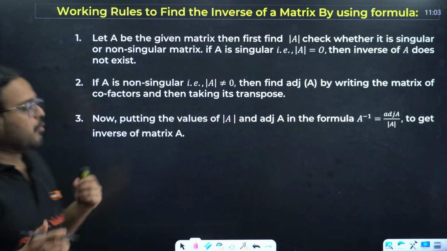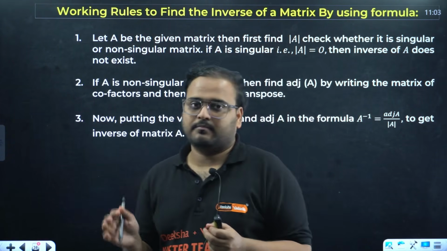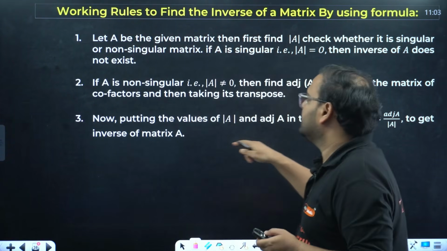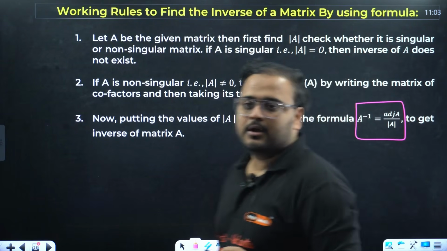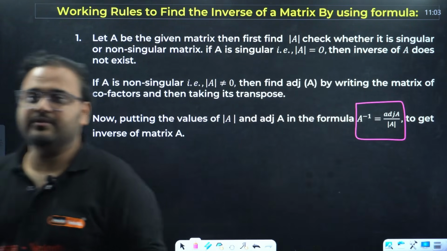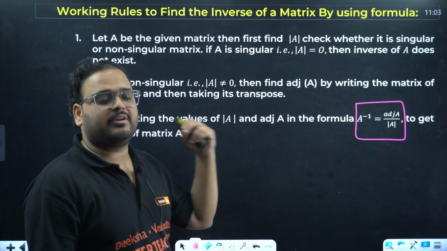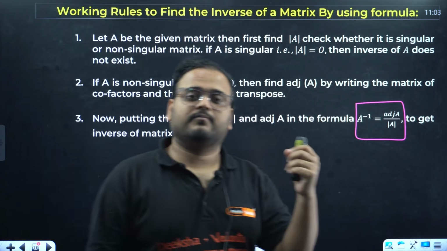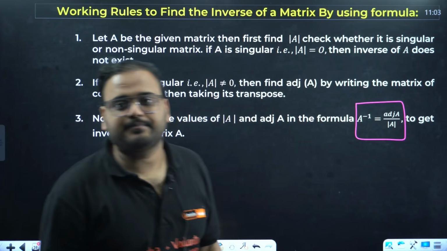Moving on. Working rules to find the inverse of a matrix by using the formula method. Basically, what is the formula we have learned, no? What formula was that? Right here we have this formula to find the inverse. This is required to find the inverse of a matrix. Sometimes when we go ahead and solve linear equations, we also use this method, right?